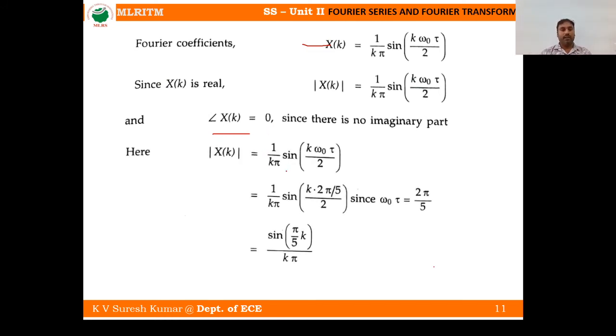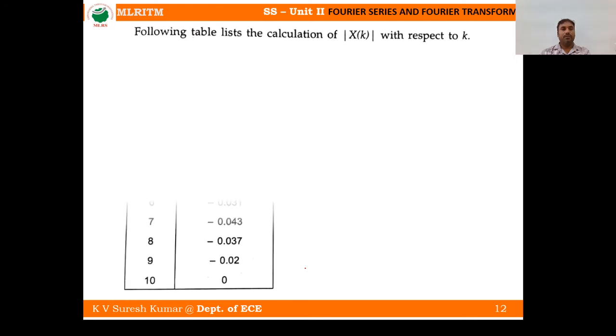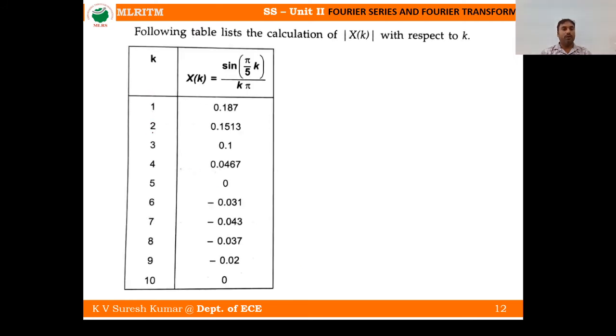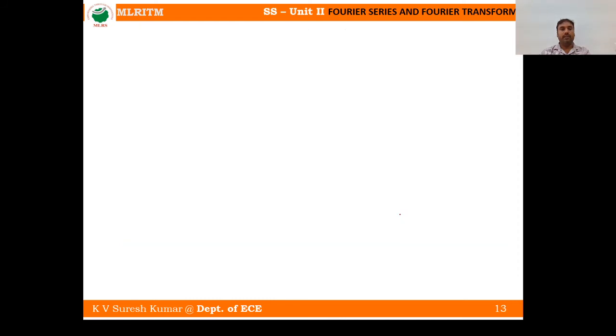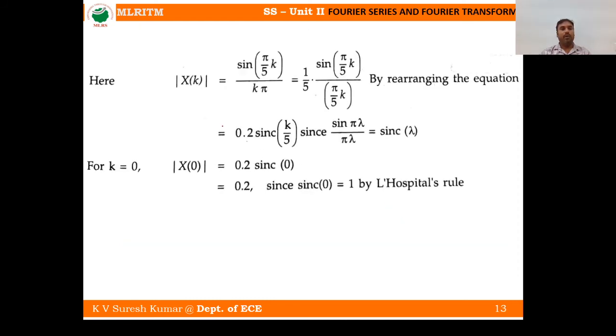So how can you calculate mod of x of k? Substitute omega naught, then you will get sine of pi by 5 into k, by k pi. Now you can vary k values, right? Vary the k values from 1 to 10, you can take positive values, then you will get x of k values. If you take negative values, minus 1 to minus 10, you will get x of k values like this. And here is mod of x of k.